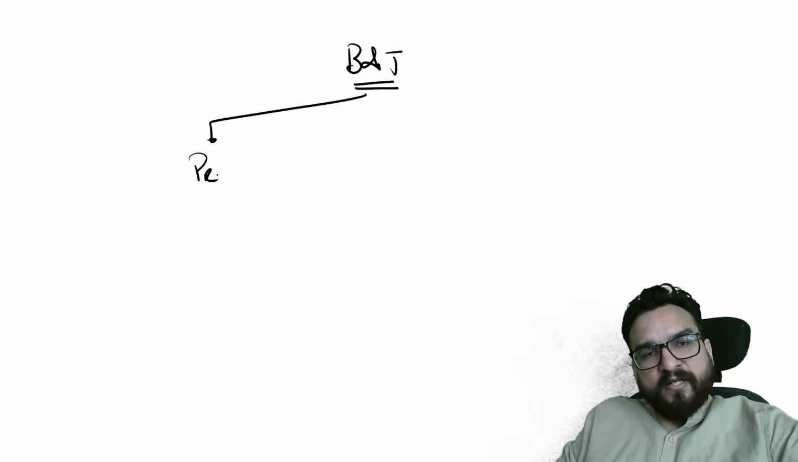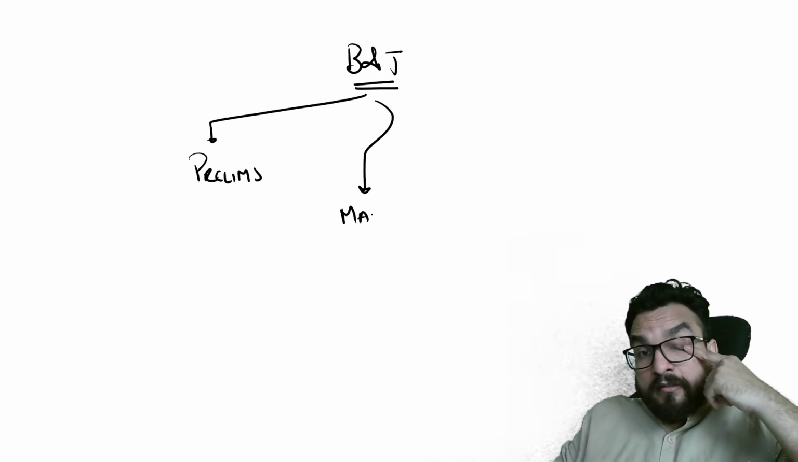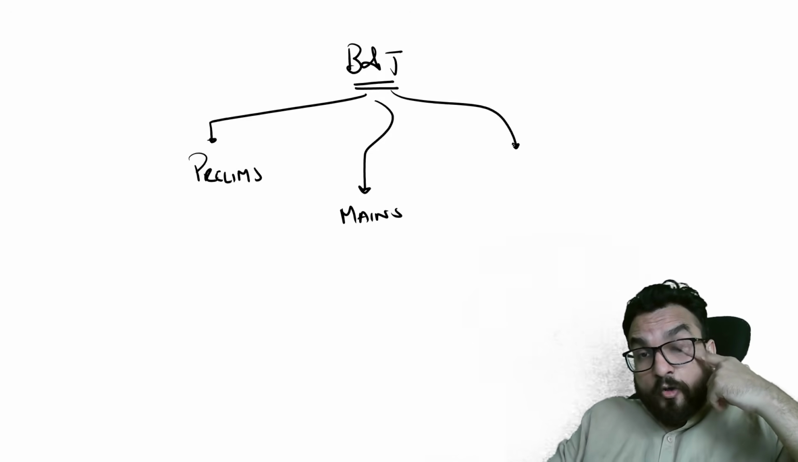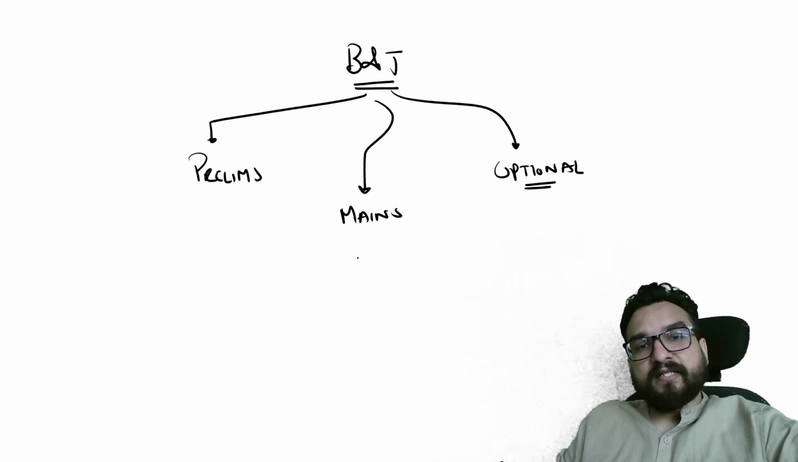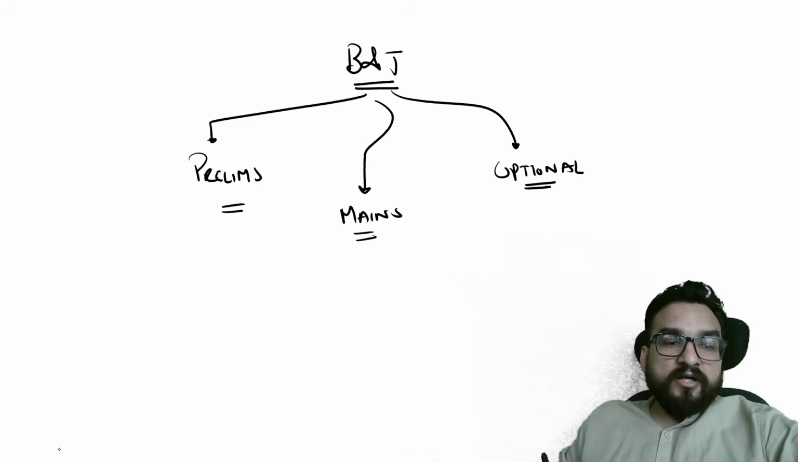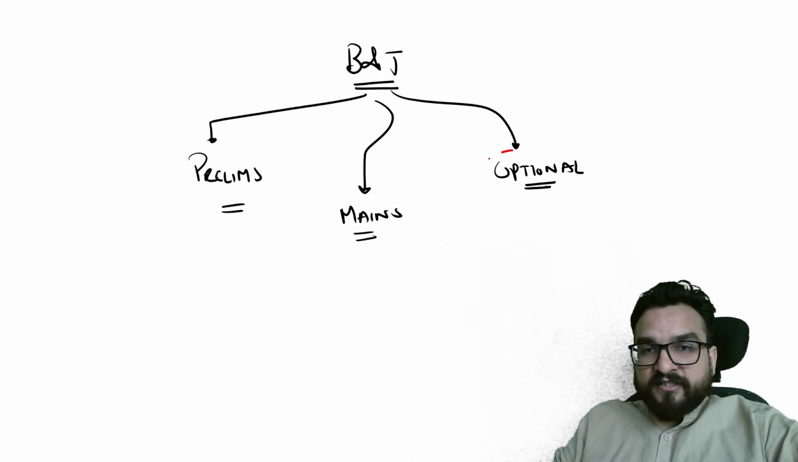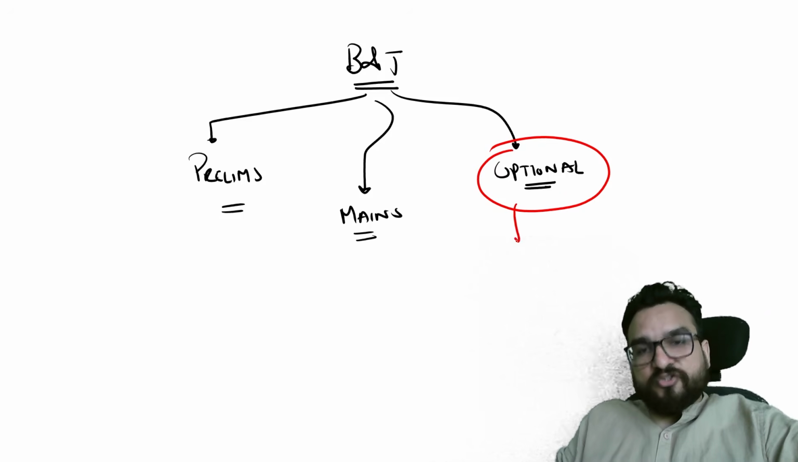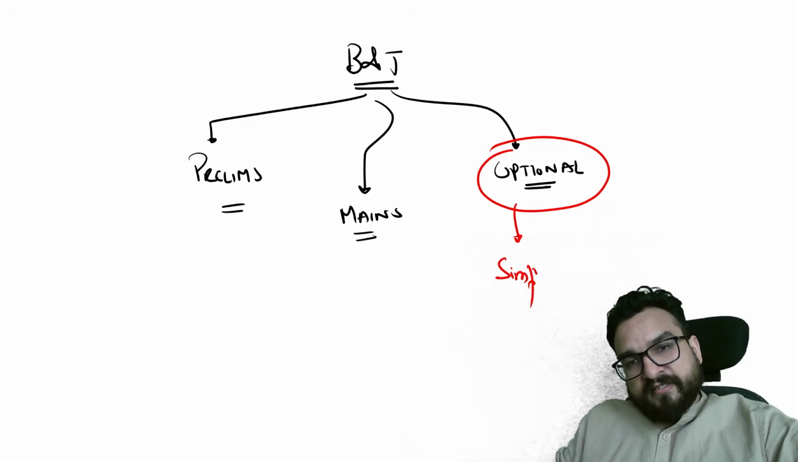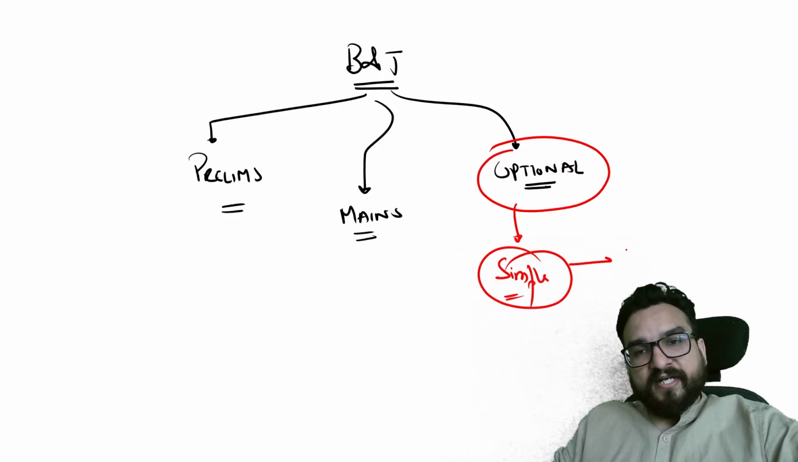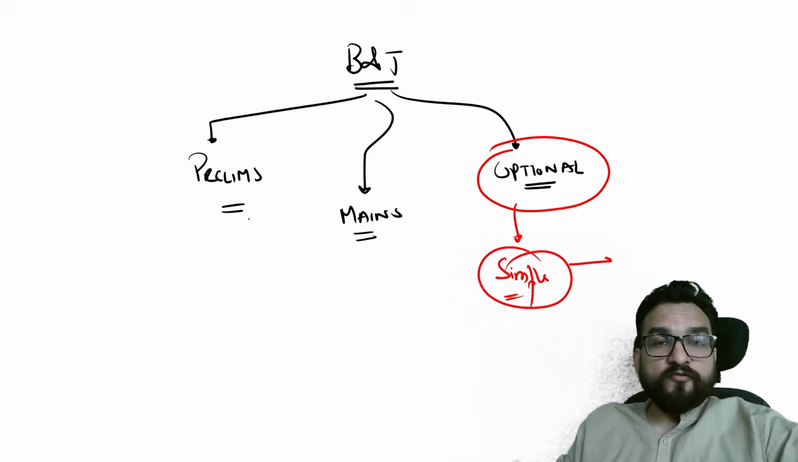Look, this topic, Buddhism and Jainism, holds importance for us in three ways: in prelims, in mains, and in optional. Okay, try to understand this clearly, right? For the optional category, this topic is not that complex. This topic is simple. Complex questions do not get asked from here, from the optional point of view.